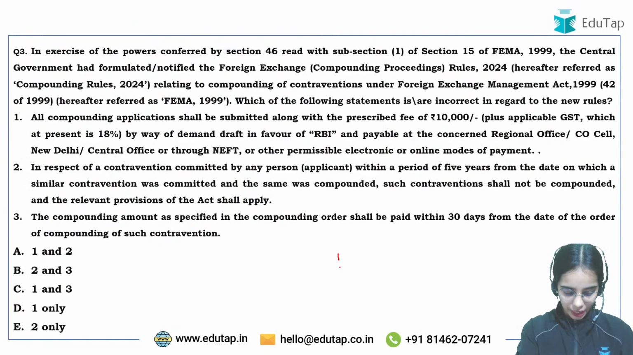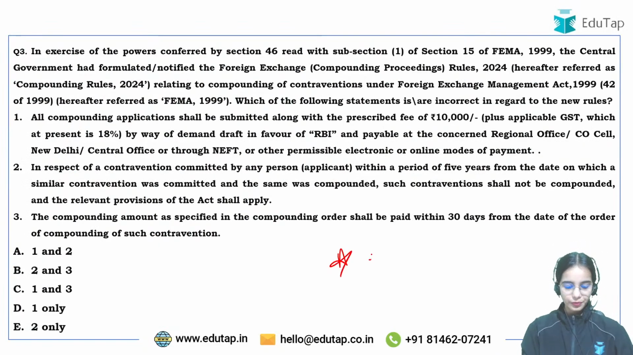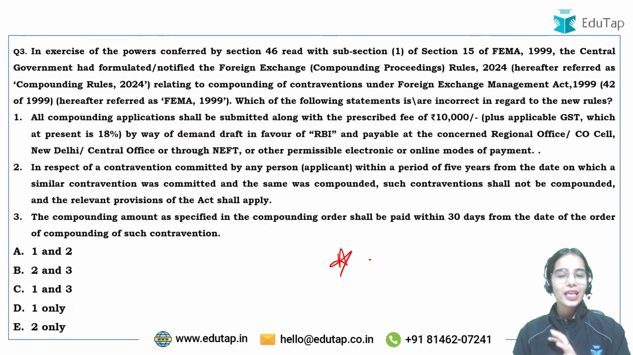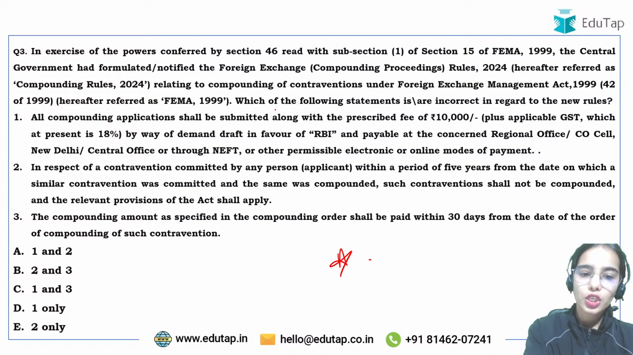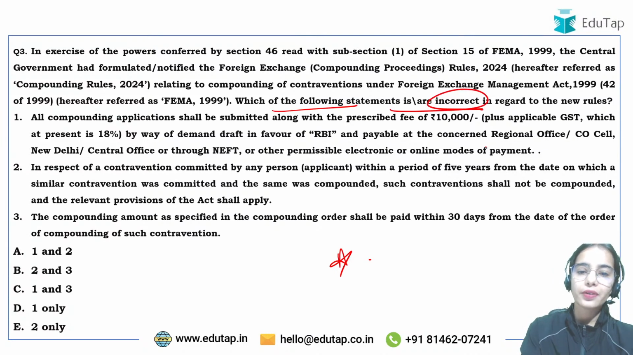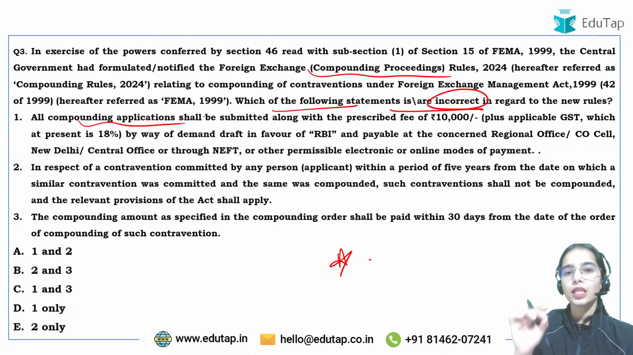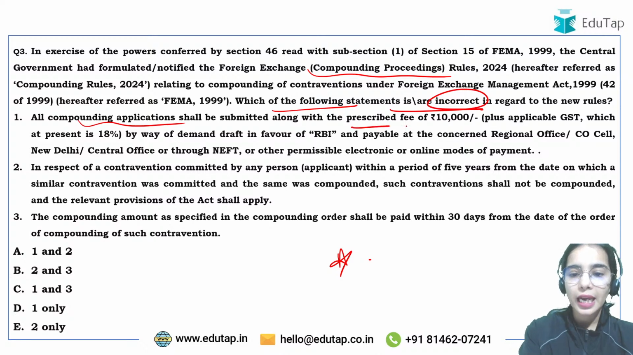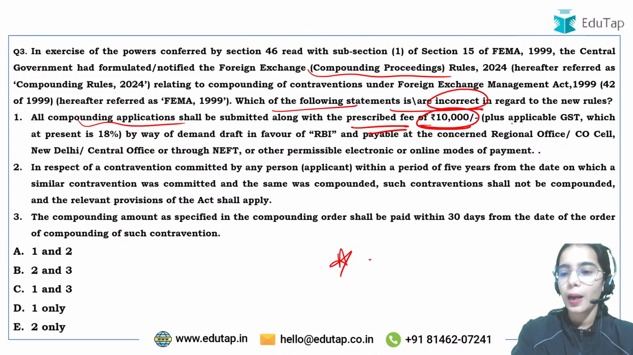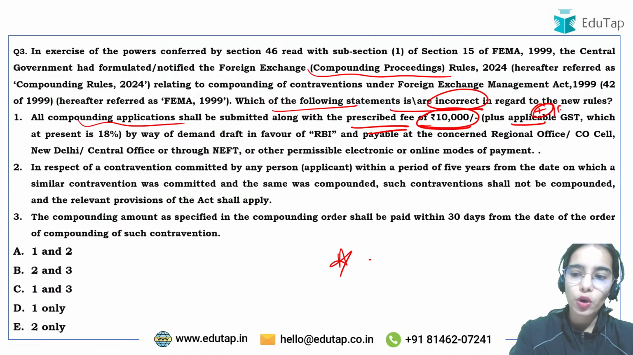So now coming to the second question, try to answer this question. Any confusion anyone has in this? Which of the following statements is incorrect in regards to the compounding proceedings? For any compounding application that you send to the Reserve Bank of India, the prescribed fee for sending this application is rupees 10,000 plus GST of 18%.